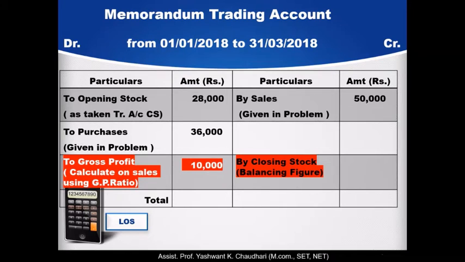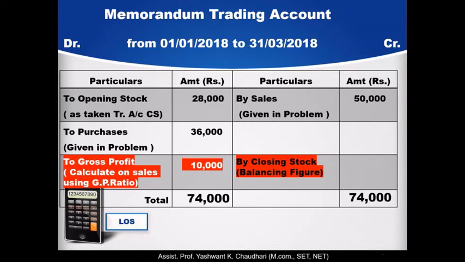After finding the gross profit amount with the help of the GP ratio, rupees 10,000, this side is to be bigger, meaning the debit side. So this side is rupees 74,000, and we take on both sides the same amount, rupees 74,000, and by closing stock, and this closing stock is till the date of fire.